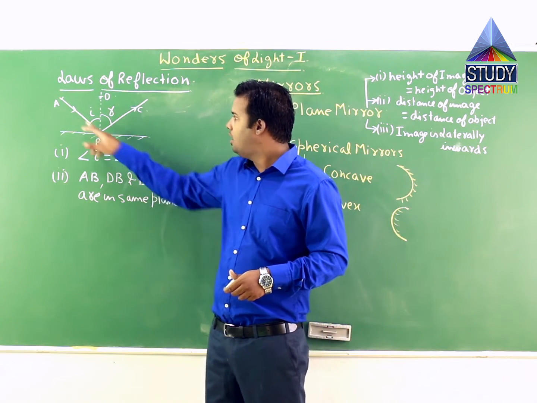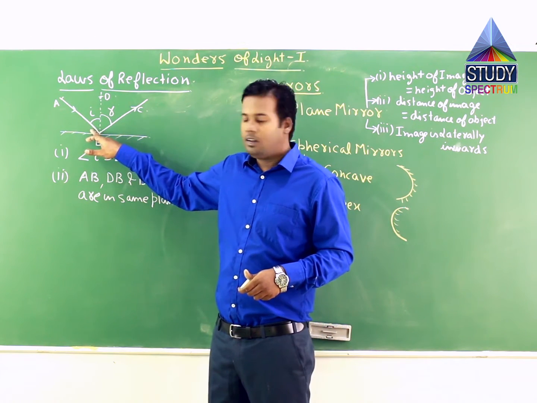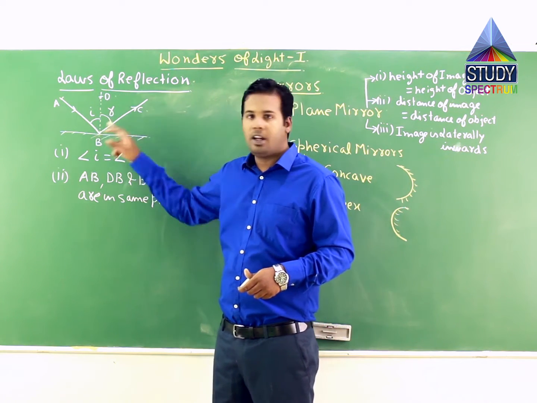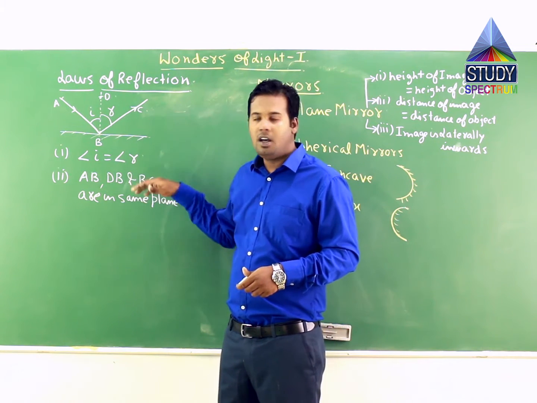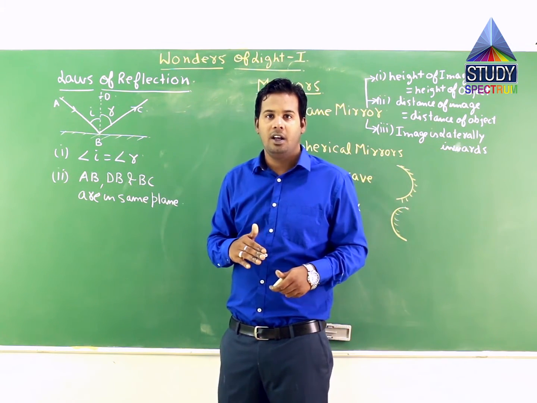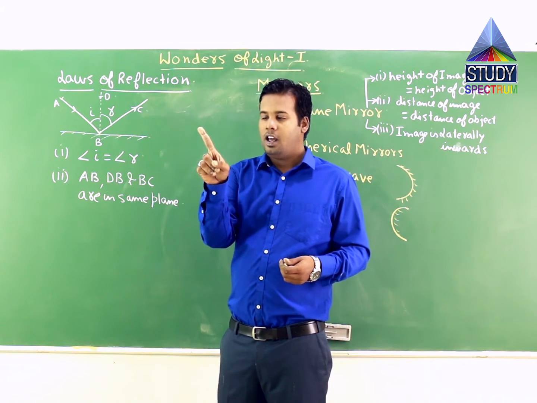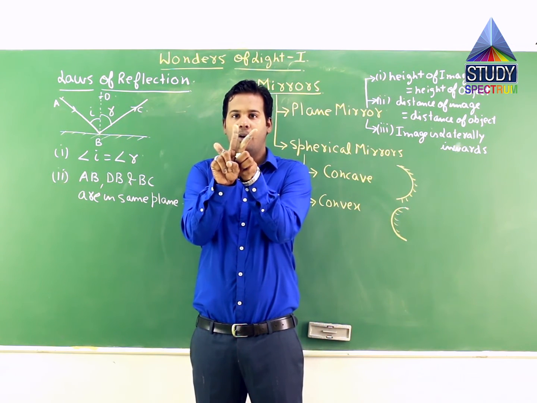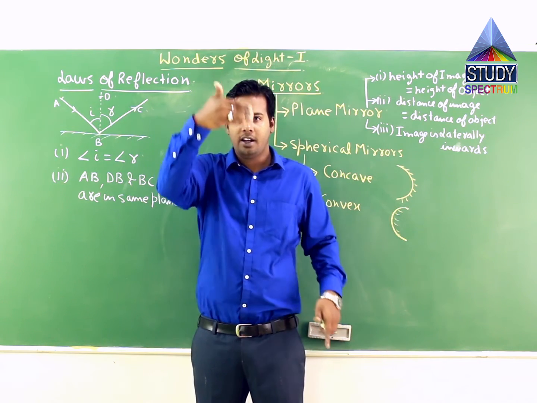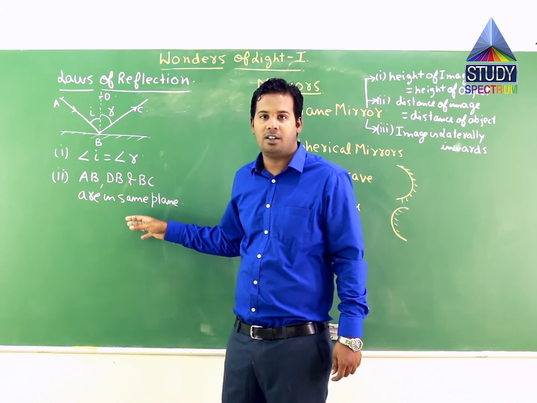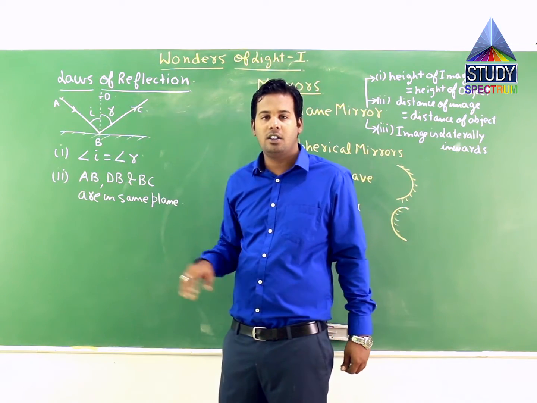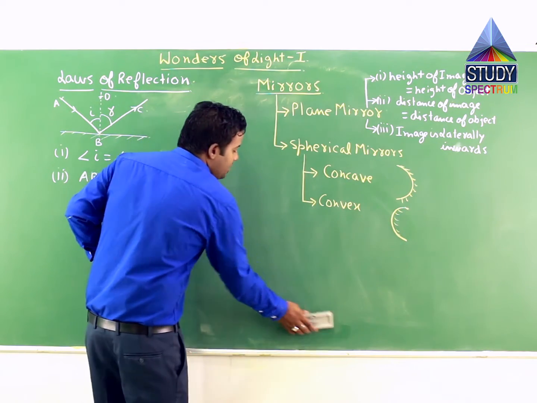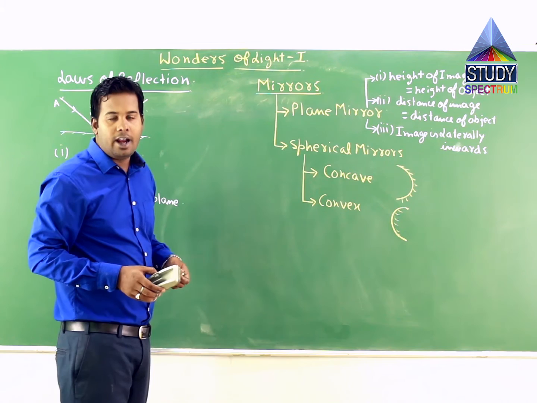The second law says that this incident ray AB, this emergent or reflected ray BC, and this perpendicular or the normal to the surface BD will lie in the same plane. It means if this is the incident ray, this is the reflected ray, and this is the normal, the middle one being the normal, they all will lie in the same plane. That is the second law of reflection. So these are two different laws of reflection. The first one is angle of incidence is equal to angle of reflection, and the other one is the incident ray, the emergent ray and the normal will lie in the same plane.